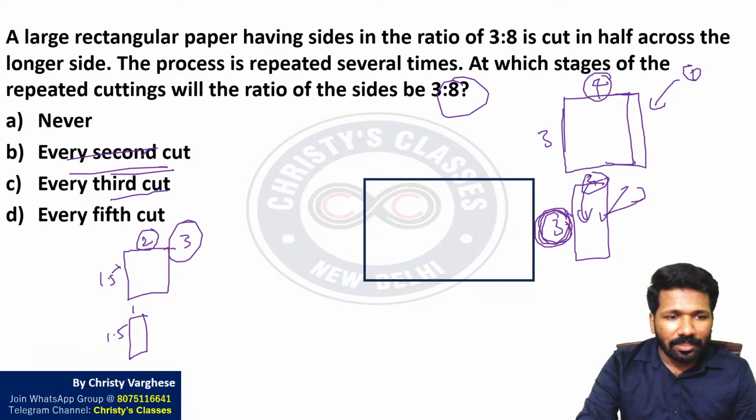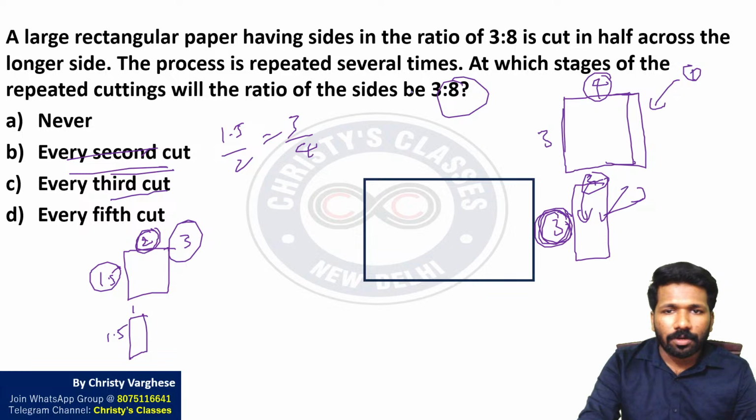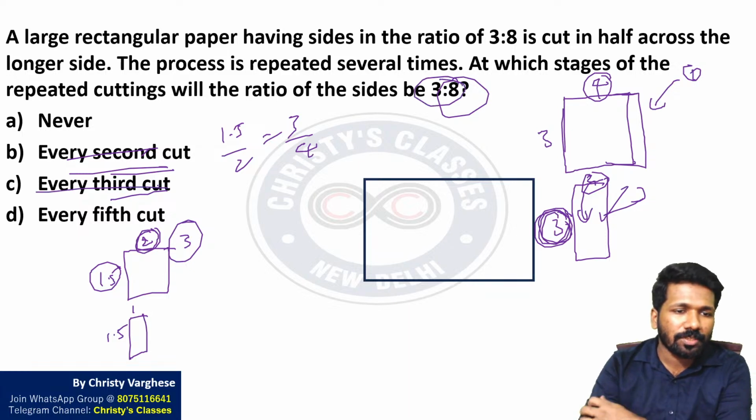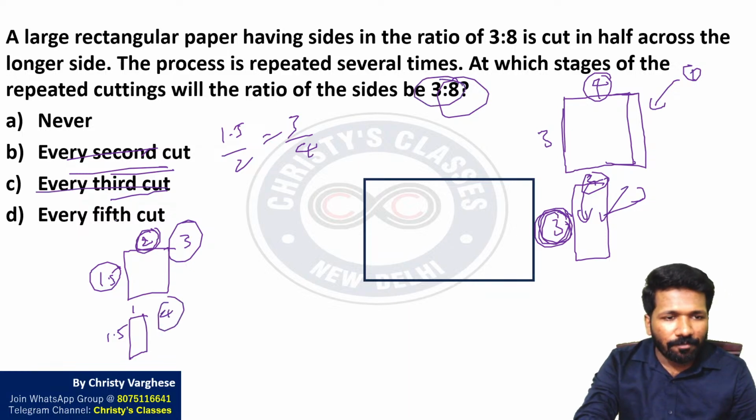Third cut. This is 1.5/2. What is 1.5/2? This is 3/4. We should get 3/8, not 3/4. So the third cut is also wrong. This is the fourth cut. The fifth cut is also written.